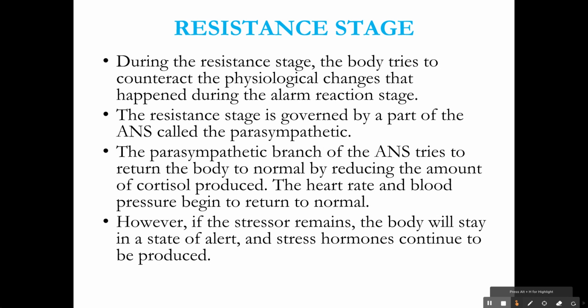The parasympathetic branch of the ANS tries to return the body to normal by reducing the amount of cortisol produced. The heart rate and blood pressure begin to return to normal.